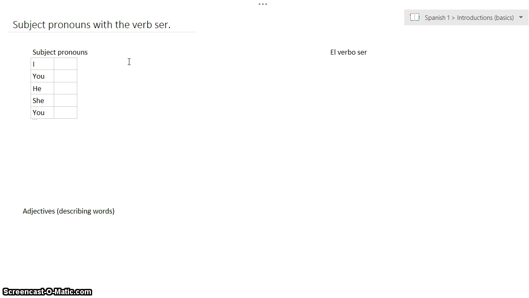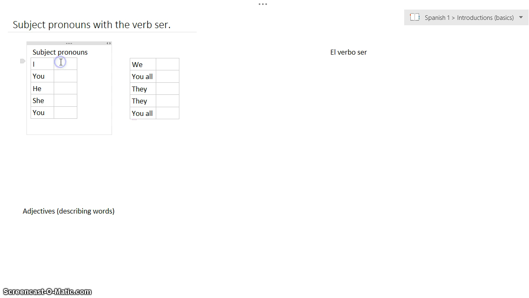So now let's give you the plural forms of these. We have I as a singular. What's the plural form? The plural form is we, right? What's the plural form of you? The plural form of you is you all. What's the plural form of he? That would be they. The plural form of she, that would be they. And the plural form of you, again, in English it's just you, but we can go ahead and add the little detail of you all.